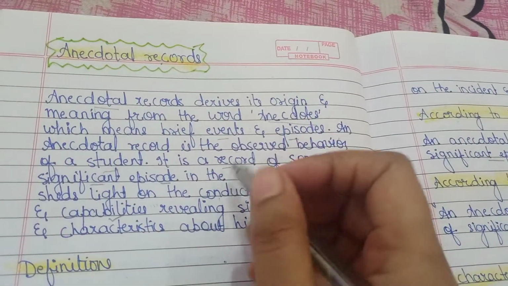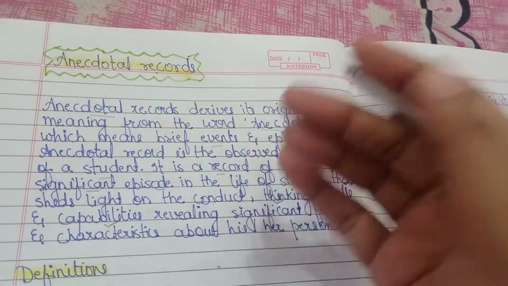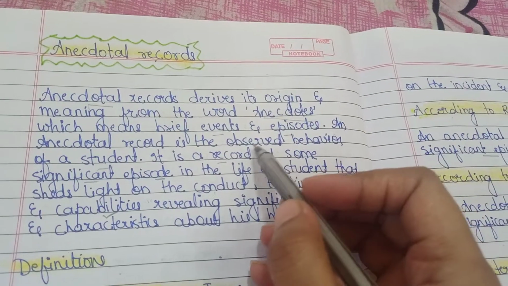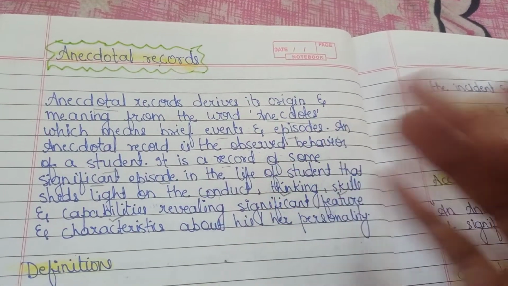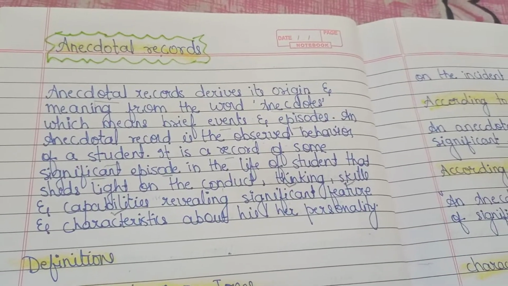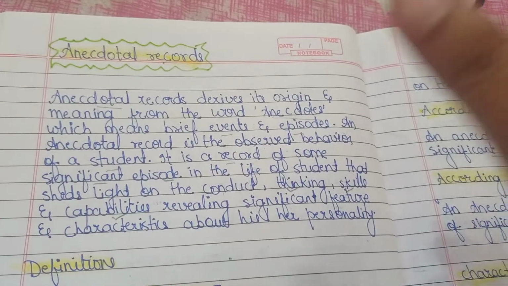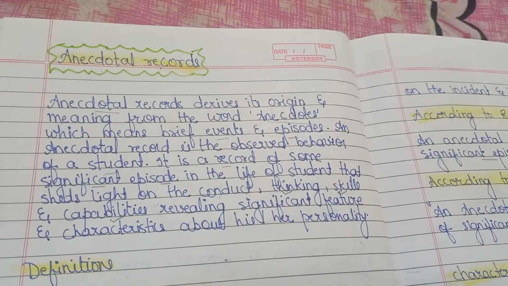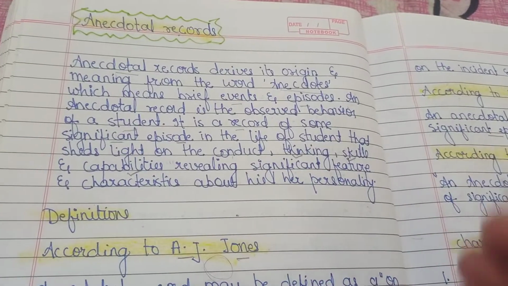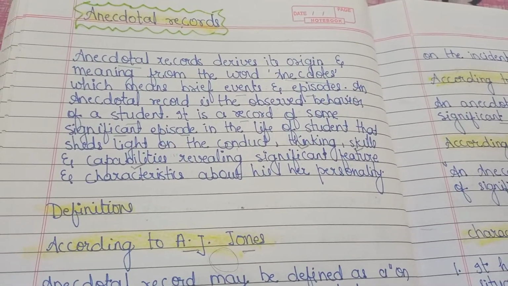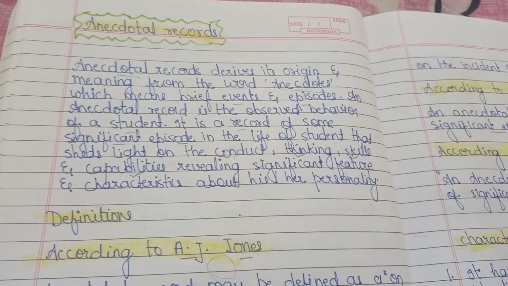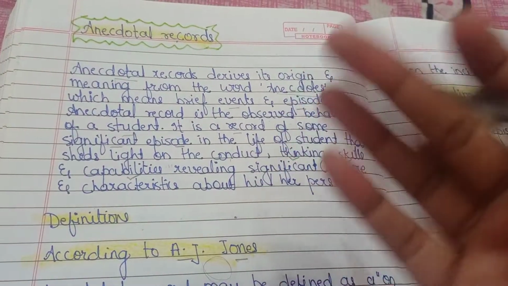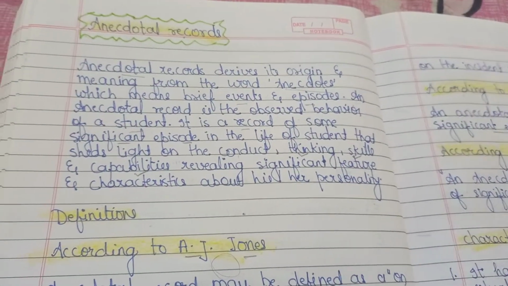So she observes him or her, and after that she records all the incidents in a book or a record. That way the teacher makes a record of a particular student and describes all the incidents that had happened.